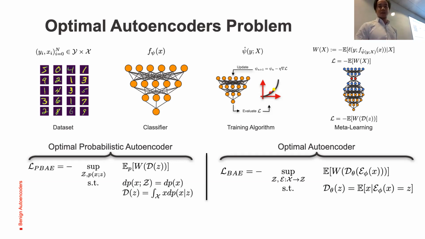And on the right, we have the deterministic autoencoder, which has a similar objective function to the probabilistic autoencoder, but in this case it is deterministic because the parameters live in a discrete space, and they are evaluated in a deterministic way. Since every deterministic autoencoder can be described as a probabilistic autoencoder, the loss given the probabilistic autoencoder will always be lower or equal to that of the deterministic autoencoder.